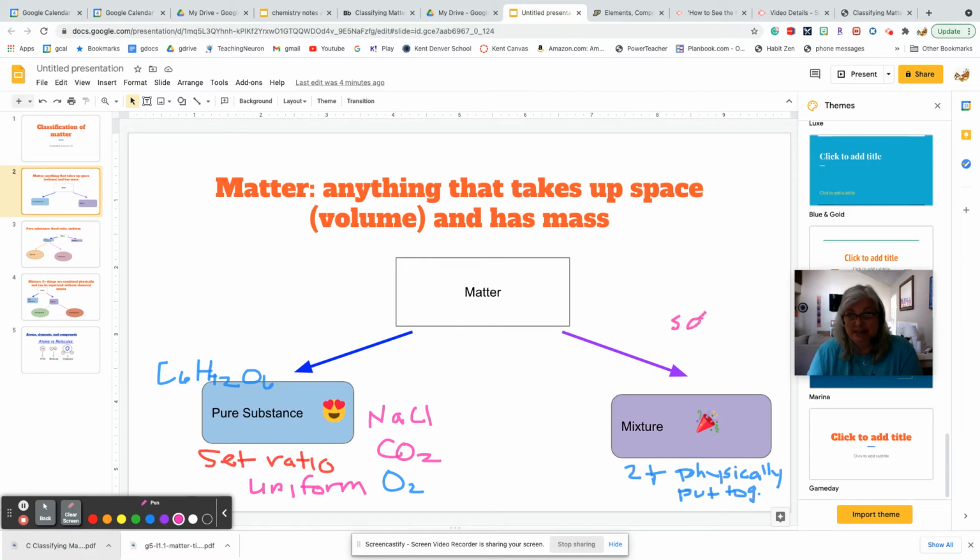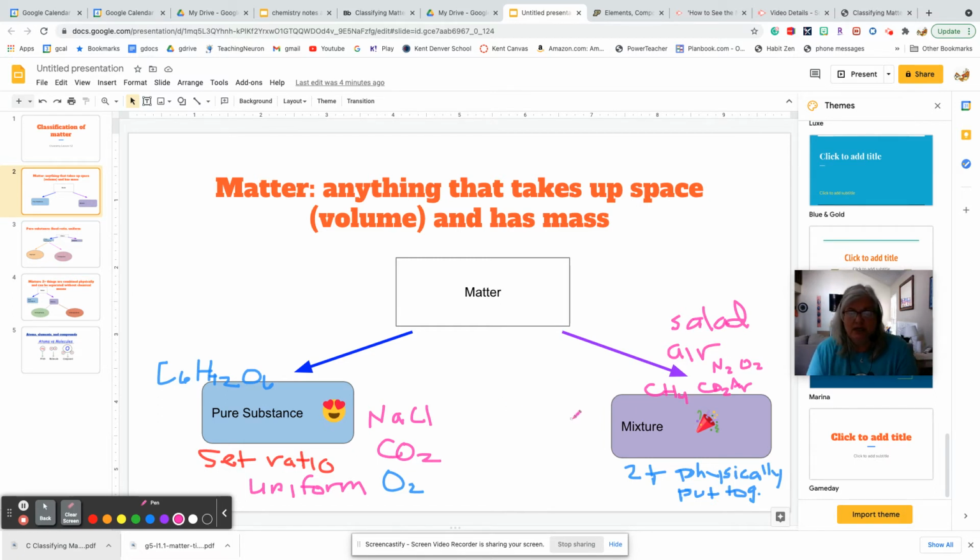Salad is a great example, right? So we mix lettuce and tomatoes and croutons and cheese in your salad. You can easily separate them. One that's not so obvious would be air. So air is a great example of a mixture. It has nitrogen, it has oxygen, I believe it has some argon in it. It even has some carbon dioxide. We all know it has some methane. So that's an example of a mixture because we can actually separate those out without having to do it chemically.